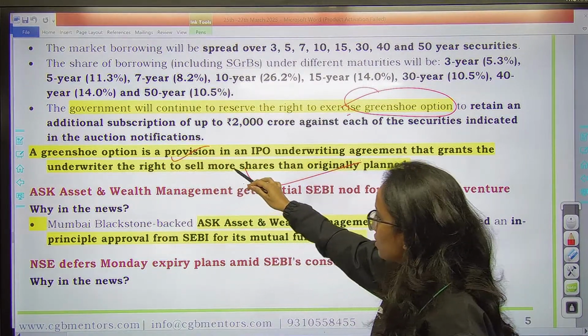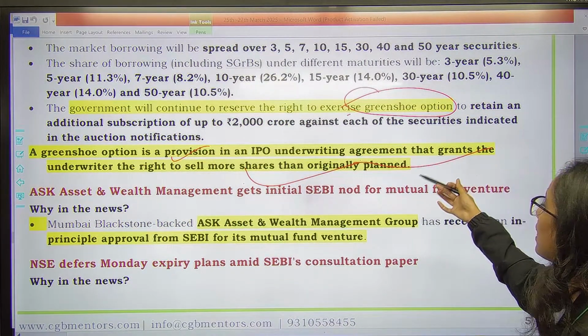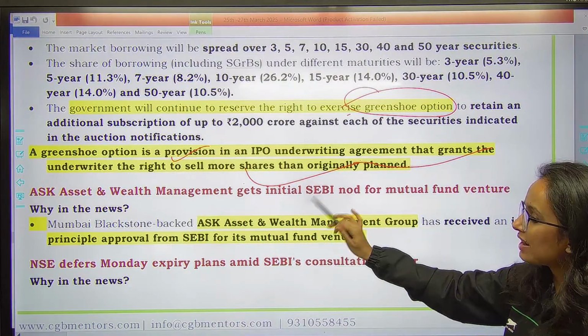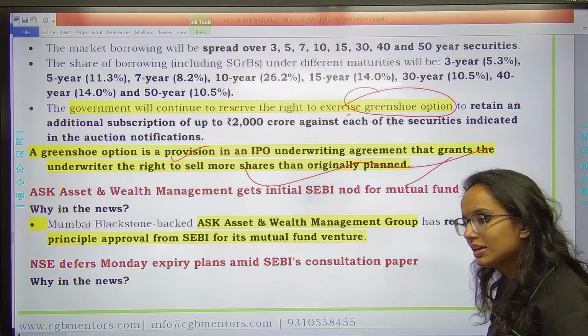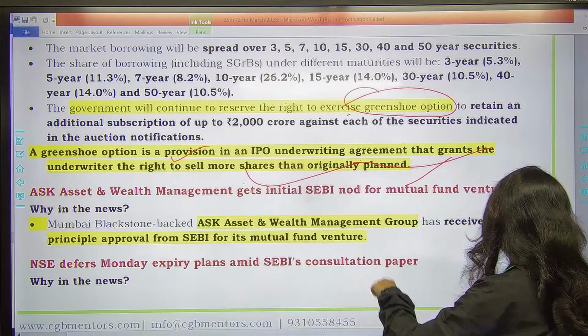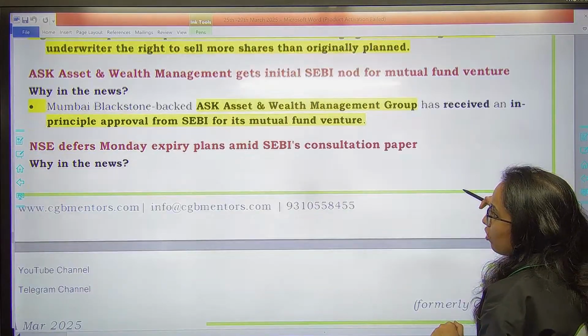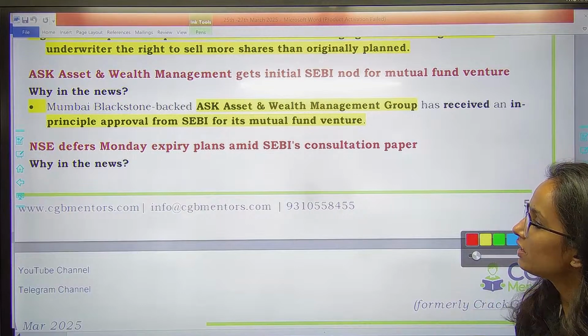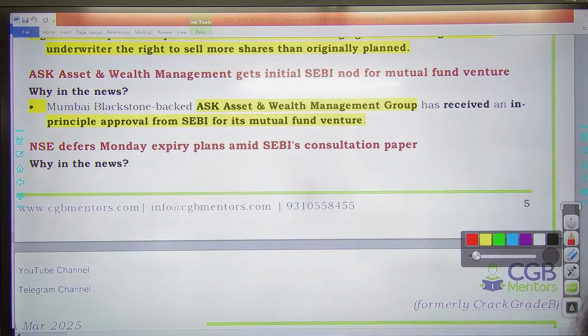So green shoe portion is a provision in an IPO underwriting agreement that grants the underwriter the right to sell more shares than was originally planned. तो जितना planned था उससे ज्यादा कर सकते हैं. This is the green shoe portion. In this case also, government has all these rights to issue more number of shares than was planned.